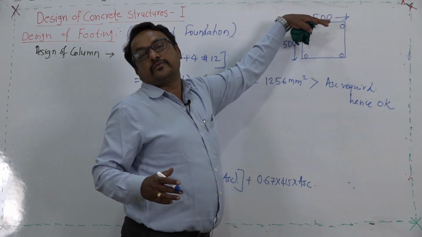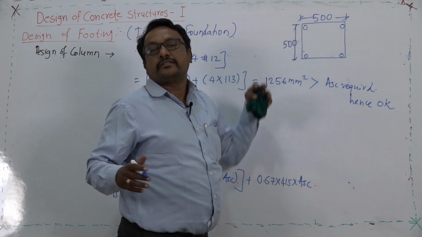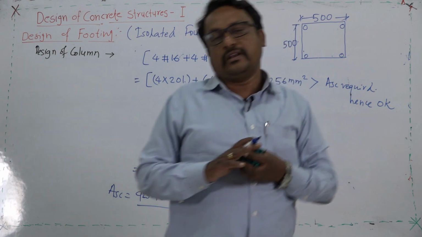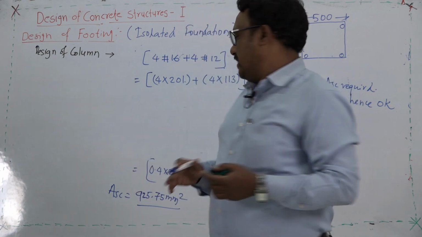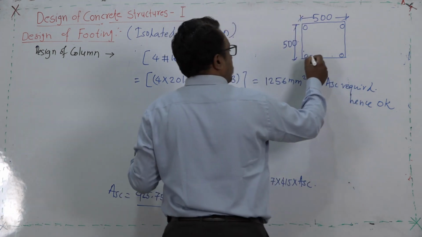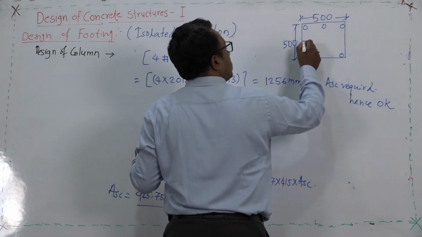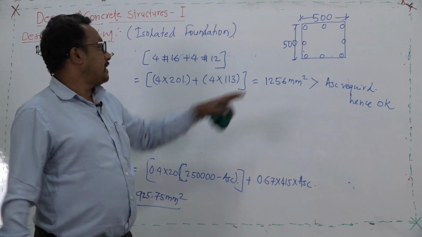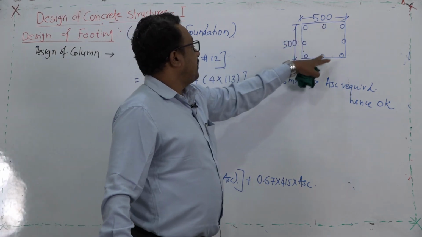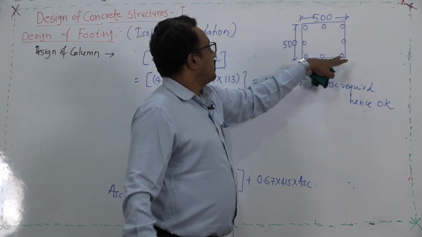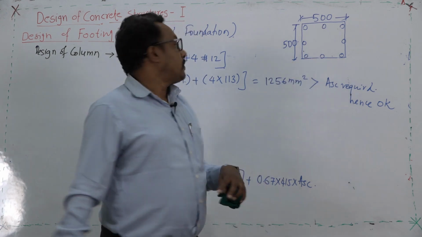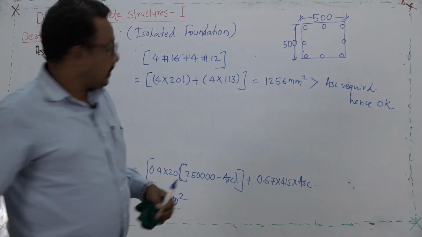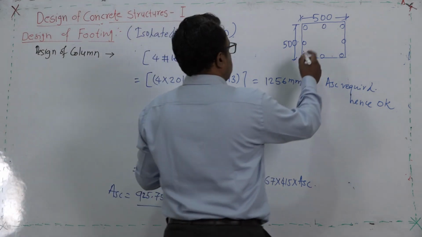The more forces will be attracted where the reinforcement is heavily placed, and these kinds of structures do not perform well in the event of an earthquake. That is the experience. Therefore, we are going to provide the reinforcement in an even manner, like this. We will provide 4 bars of lesser diameter at the center and 4 bars of heavier diameter at the corners of the column. So, this is the kind of reinforcement.